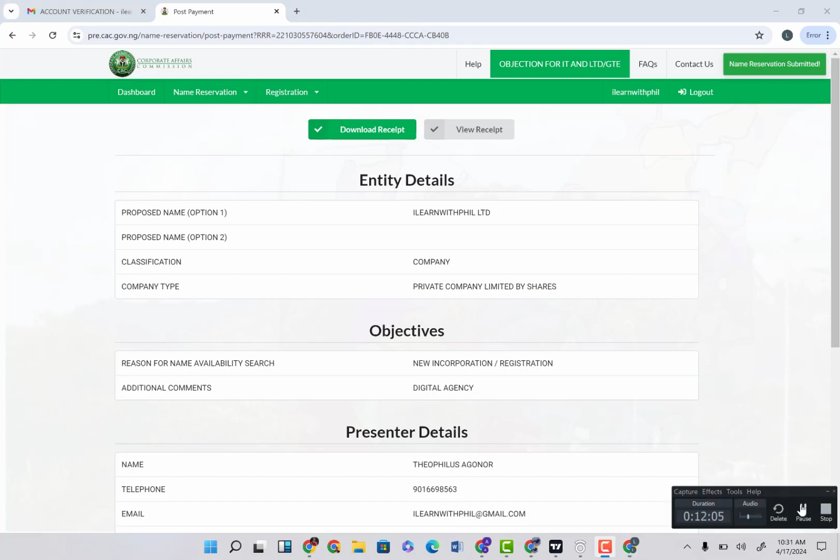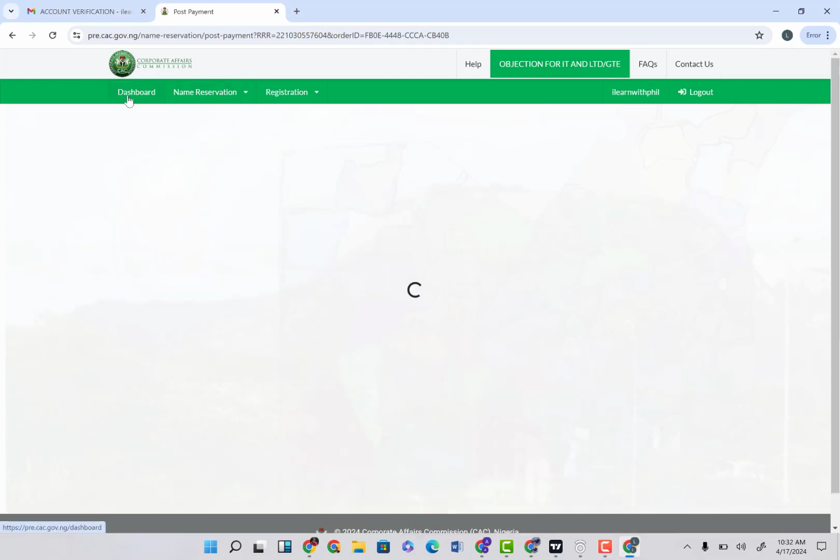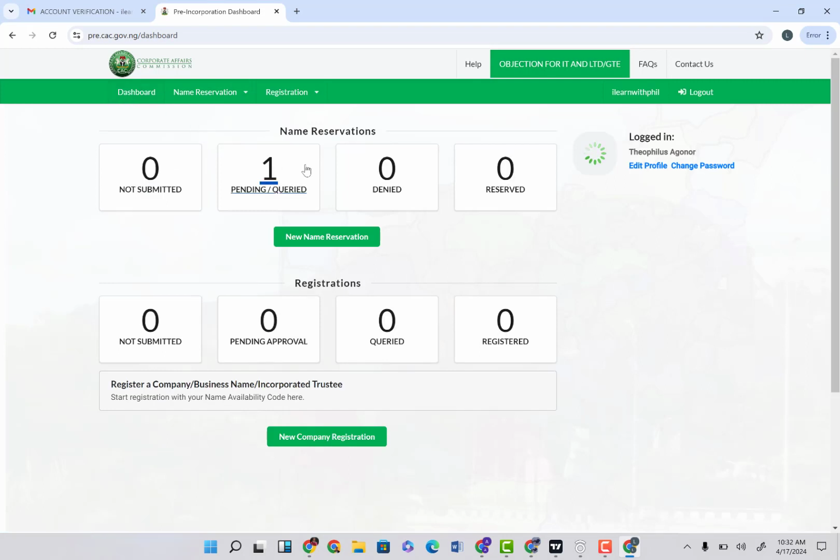Now what I want to do next is go back to my dashboard. So I'm going to click on dashboard, and you can see currently we have one name pending, new reservation, one name pending, and it's currently under query and all that. Now normally when you actually reserve a name, it will take between 3 working days to about a week to get your name confirmed, the name you've reserved. So normally what we are supposed to do is to wait for 1 or 3 days to actually get this name confirmed, but for the sake of this video we do not have that time. So I'm going to go ahead to actually publish this video as the part 1.